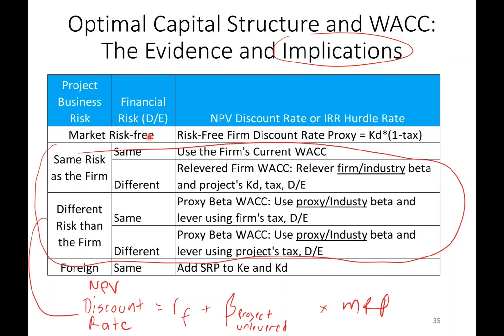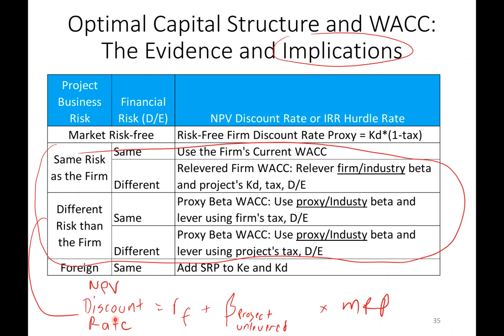If the project is risk-free, just use the after-tax cost of debt. If the project has the same business risk, same financial risk, just use the firm's WACC. Same business risk, different financial risk, simply relever the beta using the new D/E ratio. If it's in a different industry, just use that industry's beta, unlevered by that industry's D/E ratio, and relever it by the firm's D/E ratio for that project. If it's a foreign project, maybe we just add the sovereign risk premium to KE and KD.